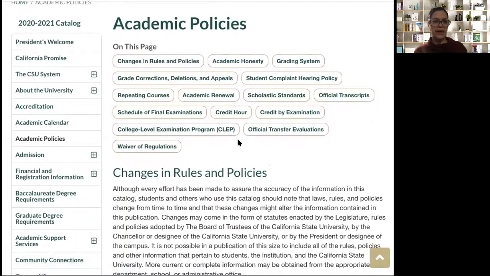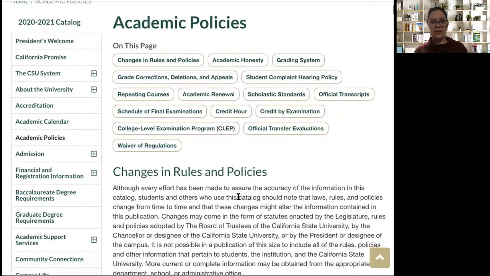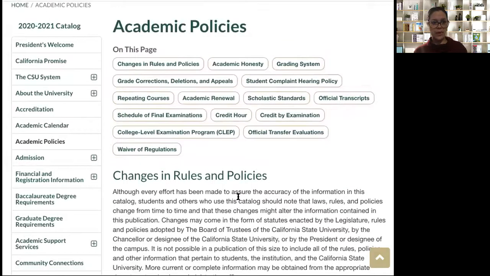So you can see things like academic honesty, the grading system is useful, repeating courses, credit hours. So if you're taking things like research units, what else is on here? Official transcripts or transfer evaluation. So a lot of these policies are really useful to students. So that's another way of finding them, is going straight to the university catalog.